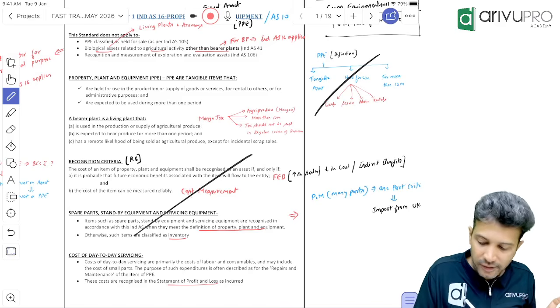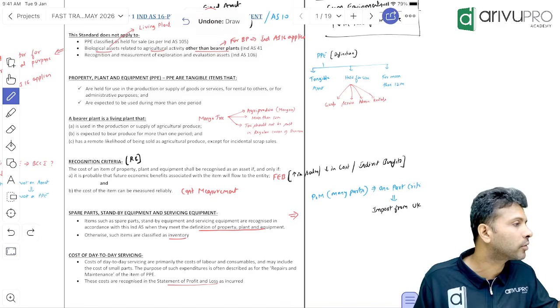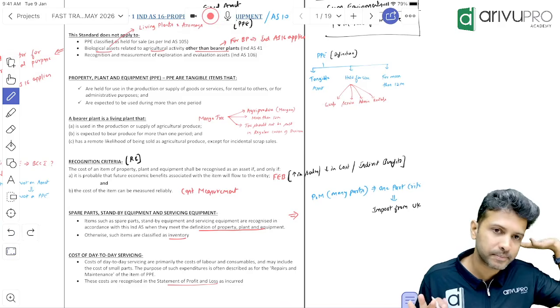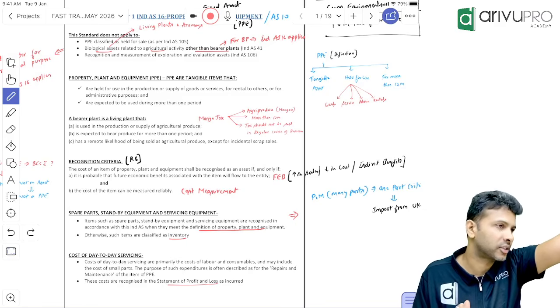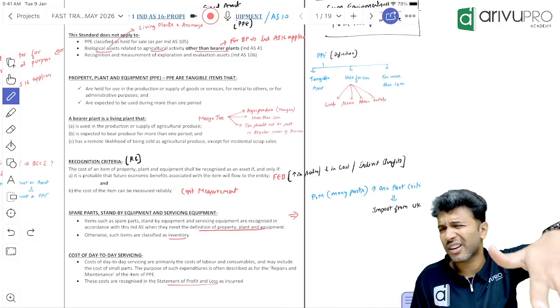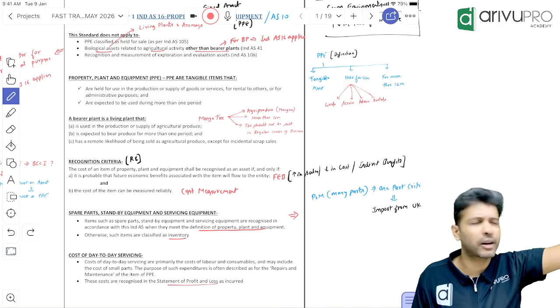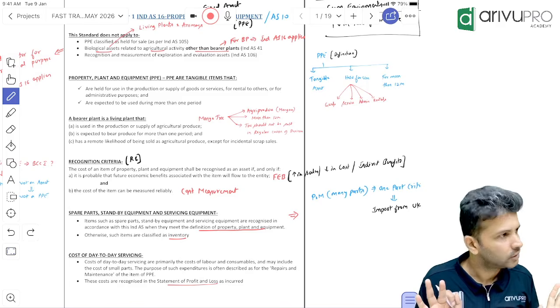If these 5 criteria, if it is not satisfied, then all such expenditure will be transferred off to SPL, P&L. That's all. So far we have seen only PP ka definition and PP ka RC. Done, Sarji? Can I move on to the next? Like this, we have around 15 small concepts. Remaining are all questions. Fine.